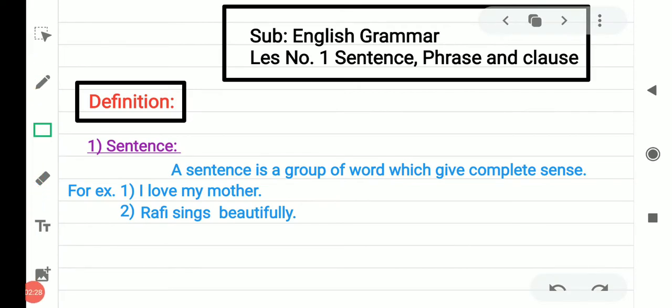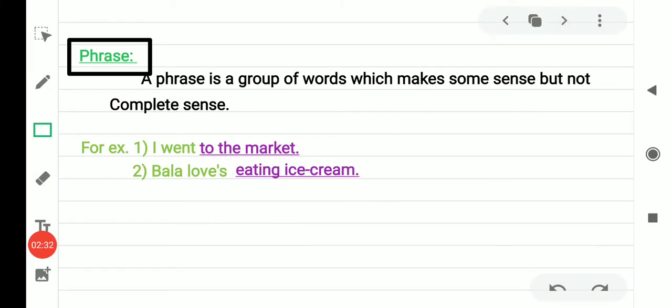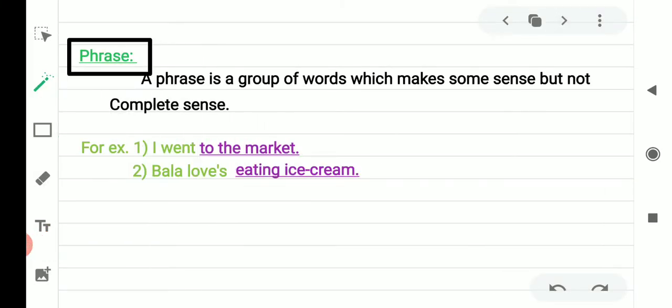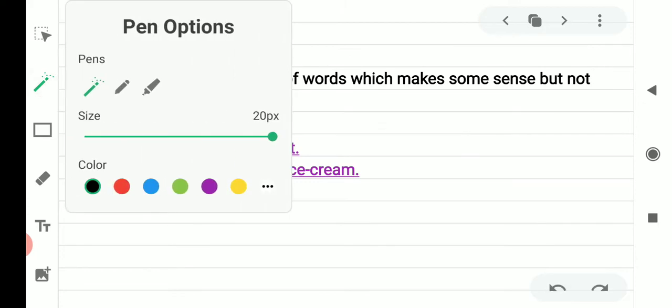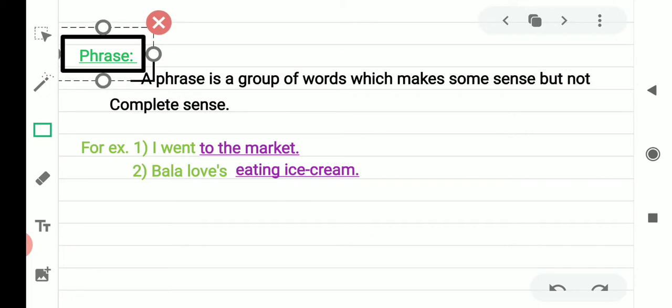Now see phrase. What is a phrase? The definition of the phrase is a phrase is a group of words that makes some sense but not complete sense. Like a sentence, a phrase doesn't give us complete information. It doesn't give us complete meaning, complete sense. It gives us some meaning, some sense.